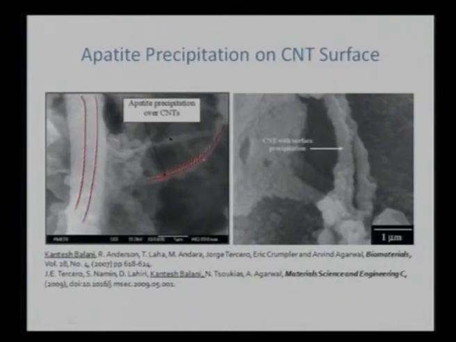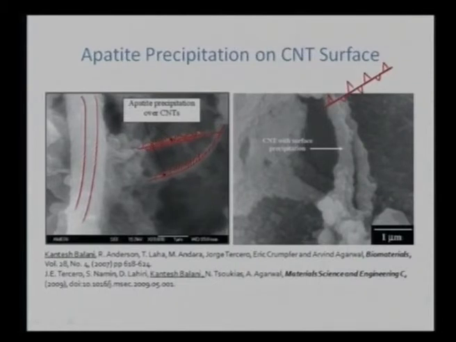That part has also been confirmed by a couple of researchers such as Laura and Haddon's group. They do see a barbed wire kind of structure, where they have CNT, and over that they see very nice precipitated apatite needles on the surface of carbon nanotubes, and the same structure is also observed in this particular case, that we have carbon nanotubes and they have very nice precipitation of apatite on their surface.